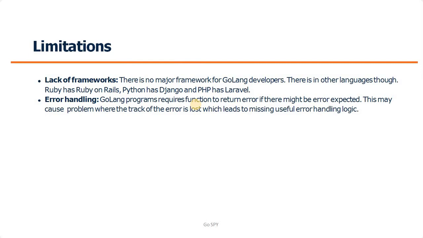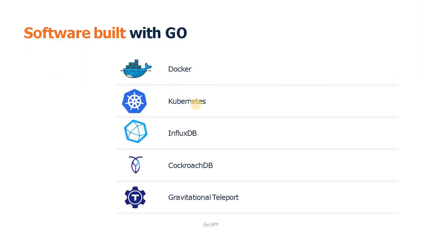So the next agenda is about software built with the Go programming language. In the current market, there is a lot of software built with Golang, and a lot of companies are using Golang to build their software, like Uber, Google, and others. Here is a list of some popular software: Docker and Google Kubernetes, InfluxDB, CockroachDB, and Gravitational Teleport, which is related to networking, to manage your network.